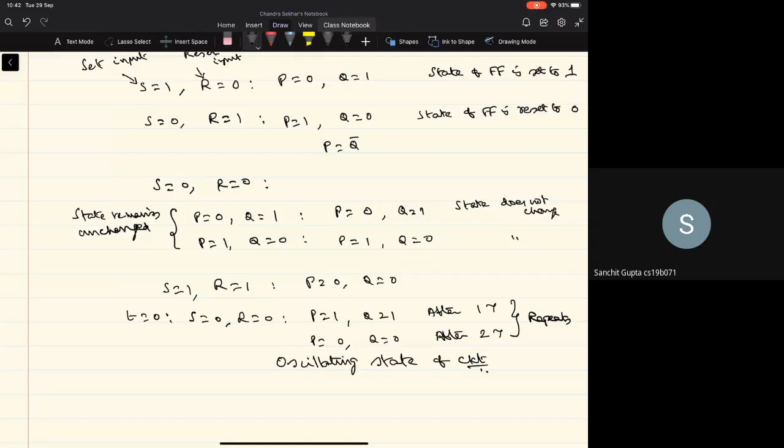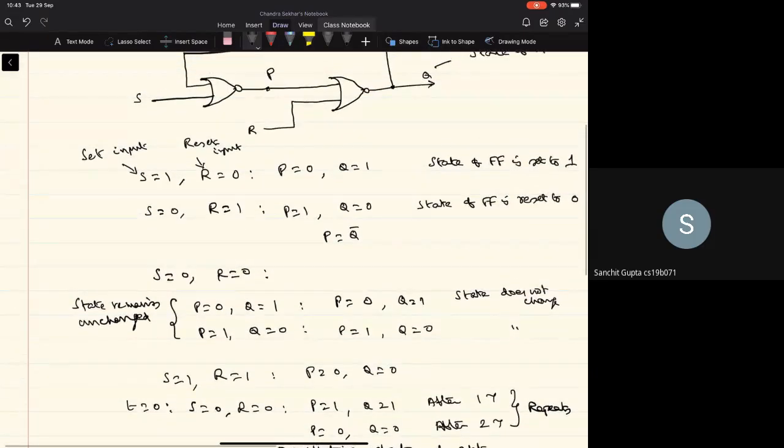And typically, we will not be interested in the circuit behaving like this, right? All of this is happening because at some point of time we made S equal to 1 and R equal to 1, and that leads to P equal to 0, Q equal to 0. Subsequently, when you change the set and reset inputs to 0, it will lead to this oscillating condition, which is not a desirable condition, right? So what are the desirable conditions? Only when S equal to 1 and R equal to 0, or S equal to 0 and R equal to 1, or S equal to 0 and R equal to 0. So the undesirable condition is when S equal to 1 and R equal to 1.